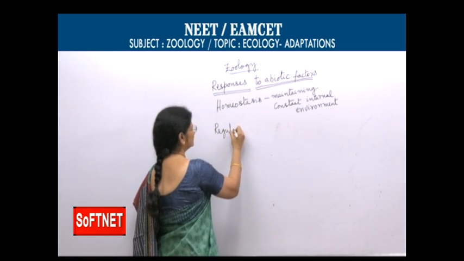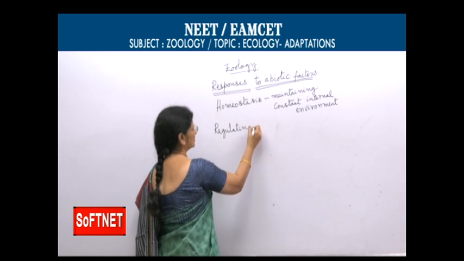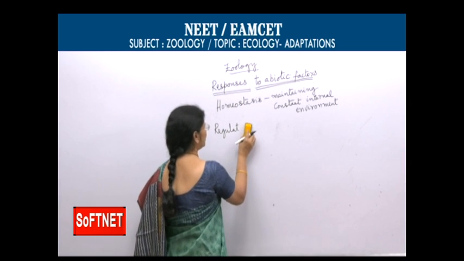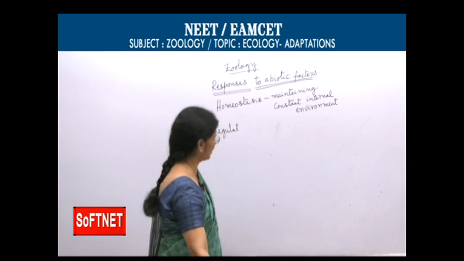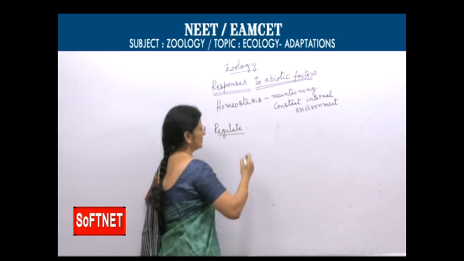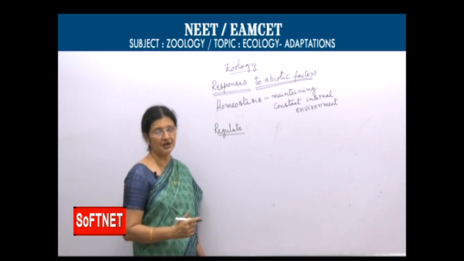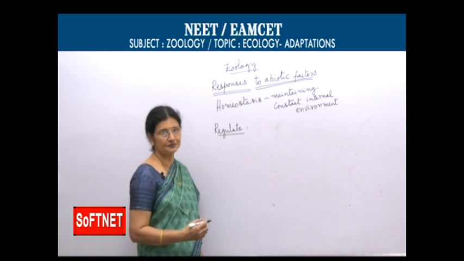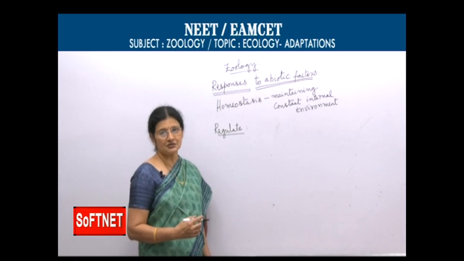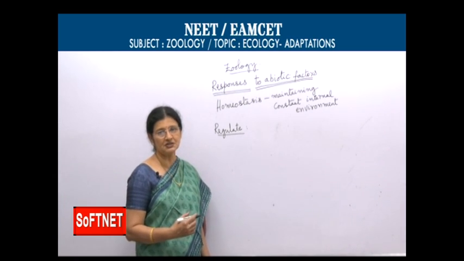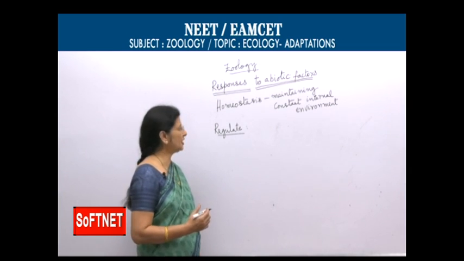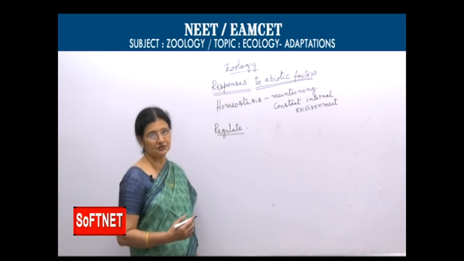Some of the organisms are regulators, they regulate their activities, their internal mechanisms are regulated. So, whatever the changes in the external factors, they always try to regulate and maintain homeostasis.